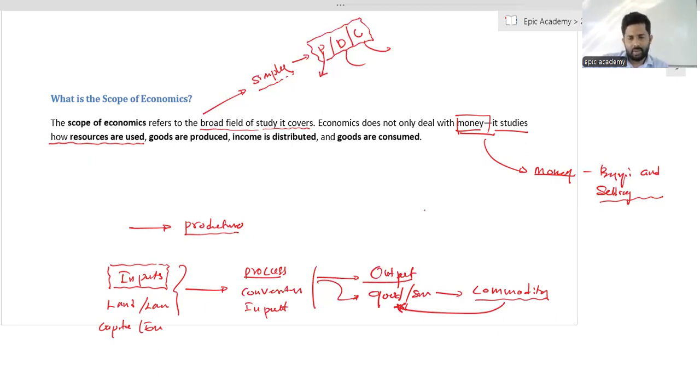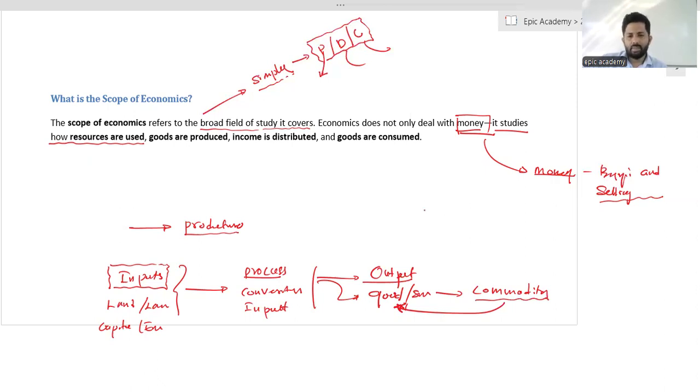We call it goods. If you discuss the service provided by the medical officer or doctor, we call it a service because it is intangible. There's no physical evidence for the services provided by the medical officer. So the common word for goods and services is commodity.